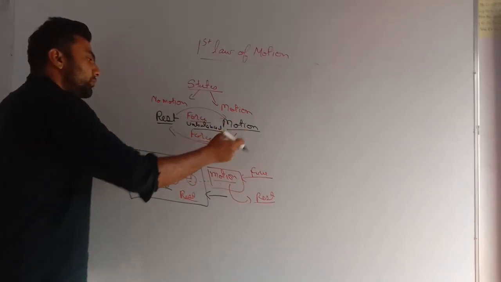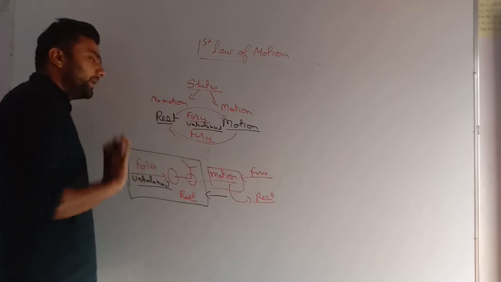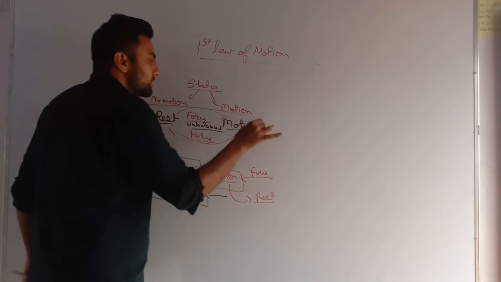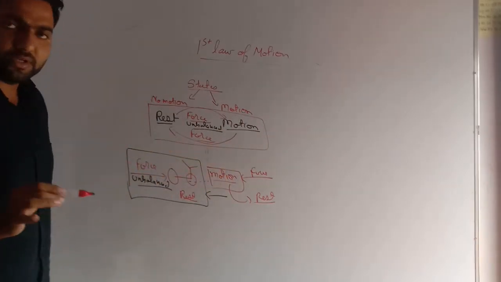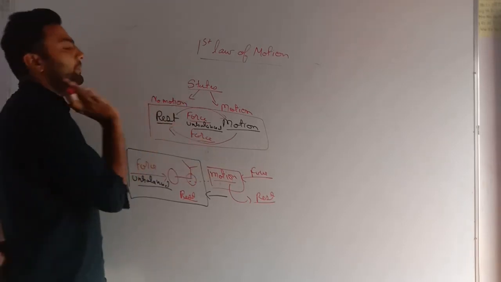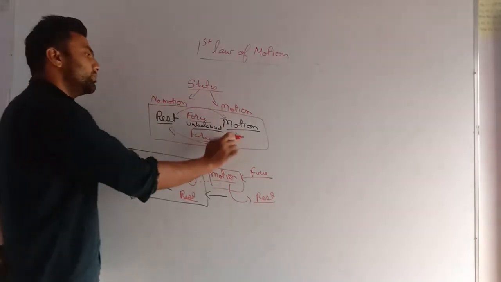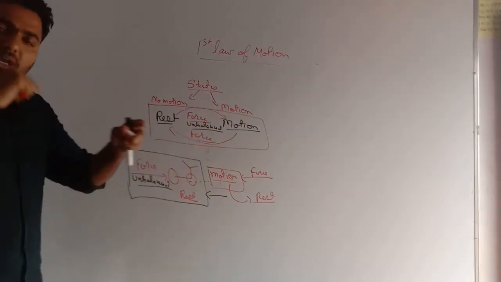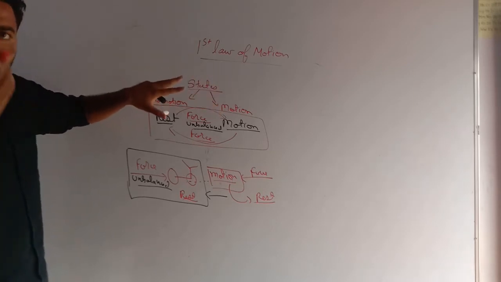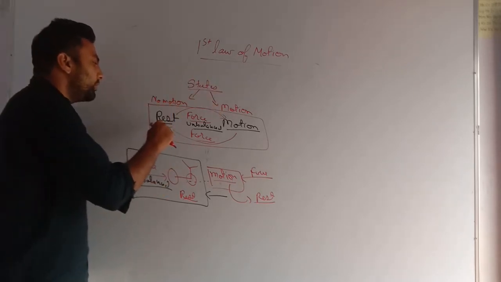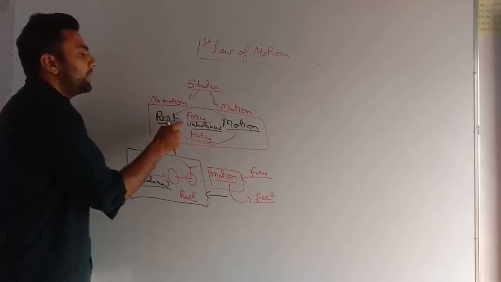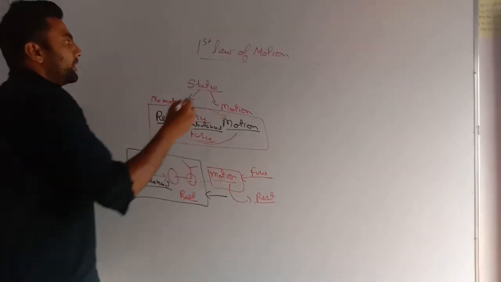And when it comes from motion to rest, then also the force applied must be unbalanced. My dear students, this is only the first law of motion. What is the first law of motion? The first law of motion says that if any body is at rest, it will stay at rest. If any body is in motion, it will stay in motion. If I want to change the state of motion, or in simple language, if I want to bring that body from rest to motion, or from motion to rest, I need to apply an unbalanced force. Very important.